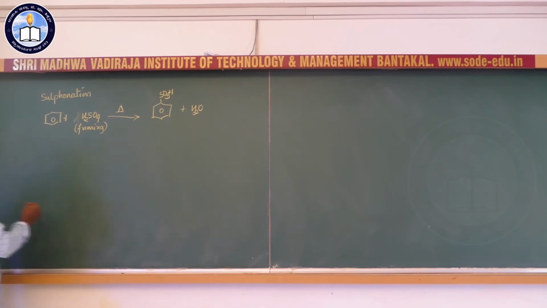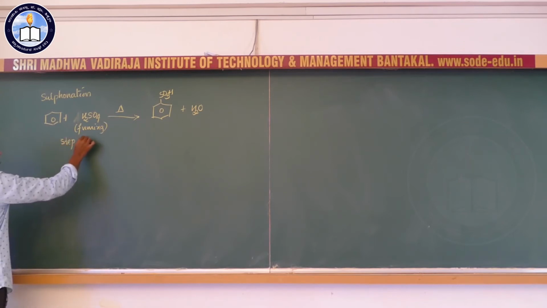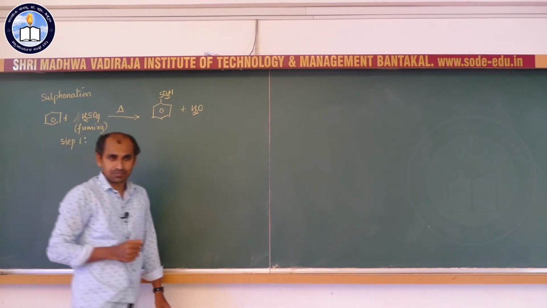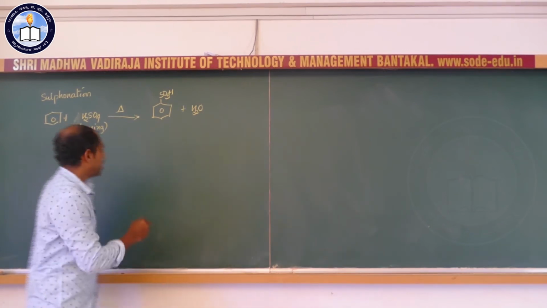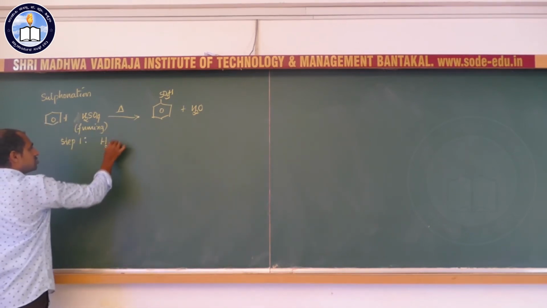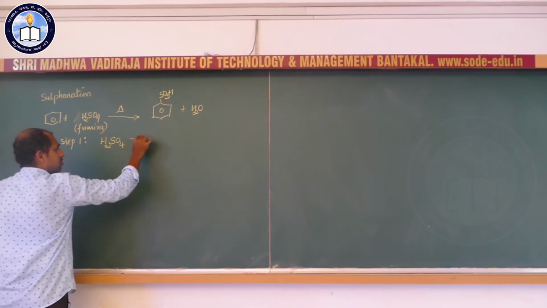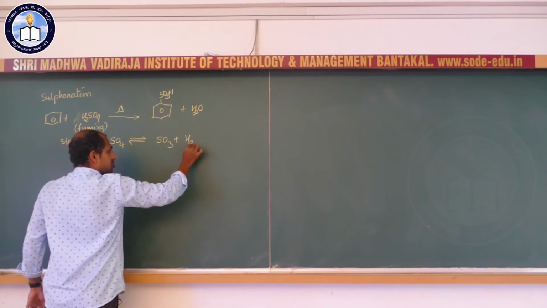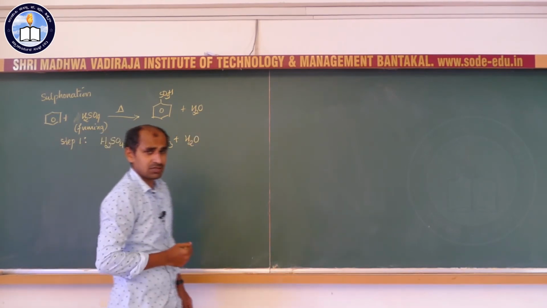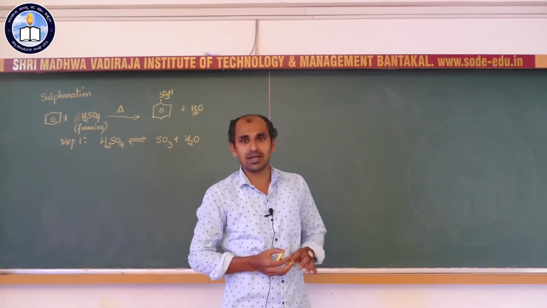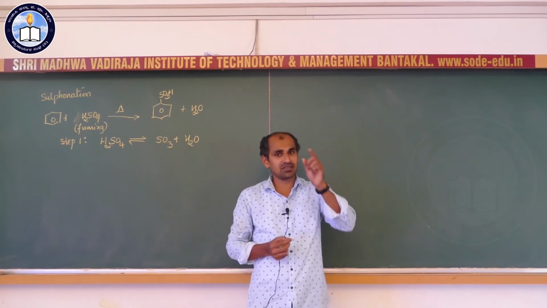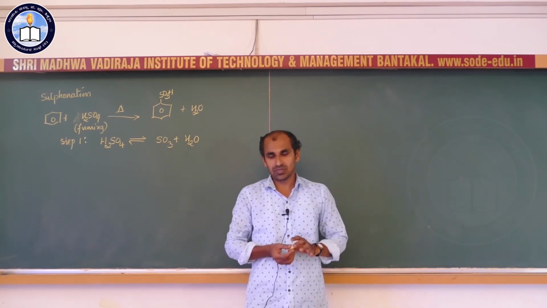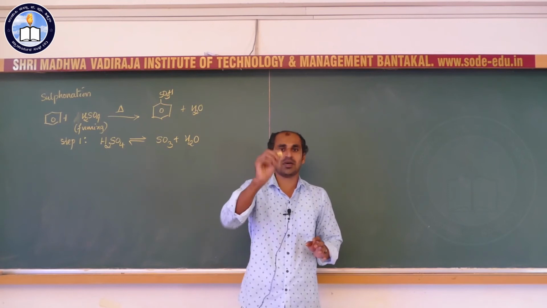So, what is the mechanism? As usual it has 3 steps. The first step is generation of the electrophile. Here, H2SO4 undergoes dissociation to give SO3 plus H2O. Basically, you know, sulfuric acid is formed when sulfur trioxide gas is passed through water.